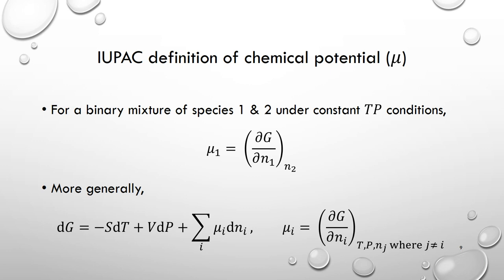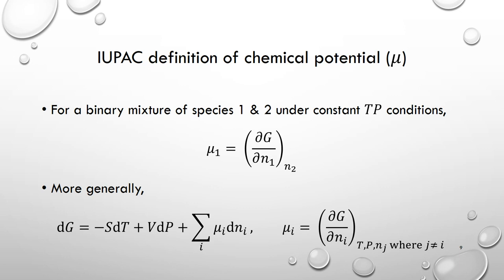What's the IUPAC definition of chemical potential mu? Well, here's a simple example. If we have a binary mixture of only two species, and if the condition is constant temperature and pressure, mu is simply delta G over delta N. More generally, if we have 500 different chemicals, we can say dG is equal to negative S dT plus V dP plus the sum of mu_i dN_i. Mu_i is the chemical species i's chemical potential.